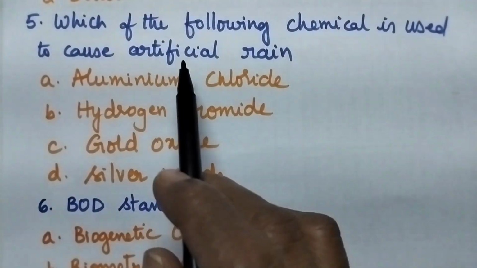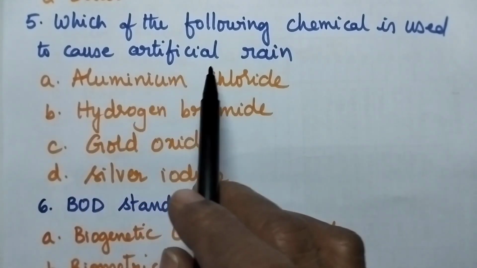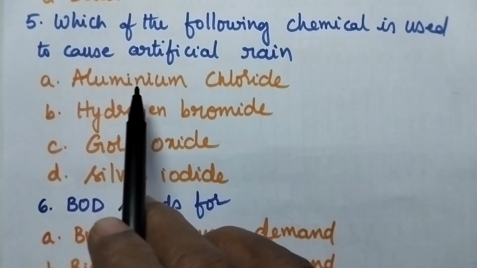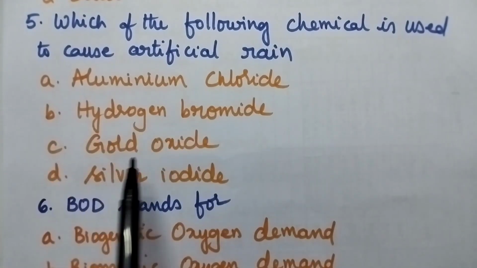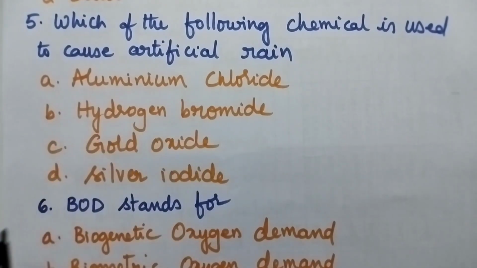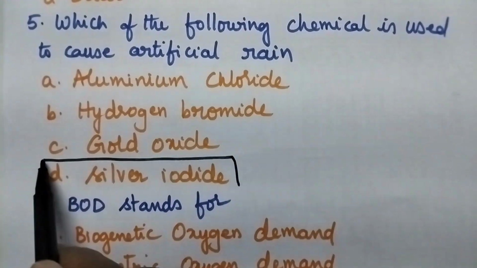Question number 5. Which of the following chemical is used to cause artificial rain? Option A aluminum chloride, B hydrogen bromide, C gold oxide, and D silver iodide. The right answer is option D silver iodide.